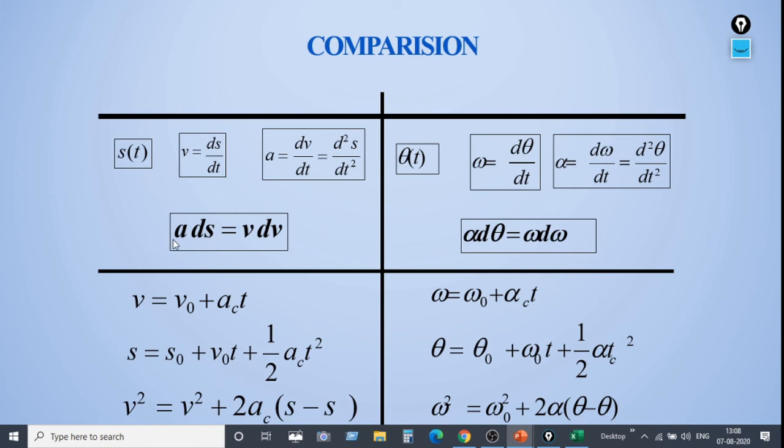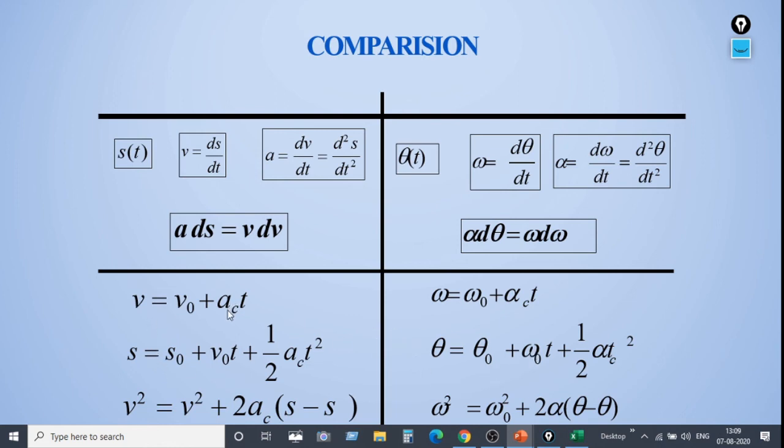In the same way, a is similar to alpha, so hence alpha into ds is similar to d theta. Hence alpha into d theta is equal to v is similar to omega, hence we have written omega. dv is similar to d omega, hence we have written d omega. Now if you compare both the equations in linear motion as well as in rotational motion, these terms are similar to these terms. If these terms are used in linear motion, these terms are used in rotatory motion.